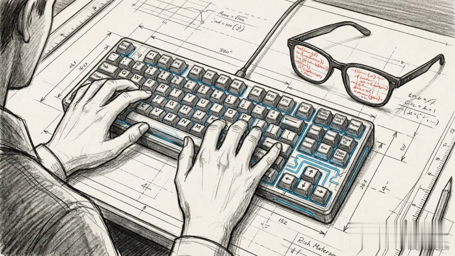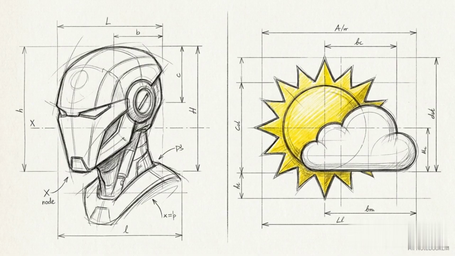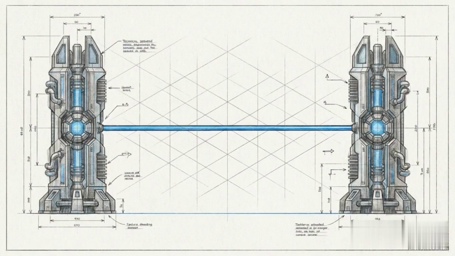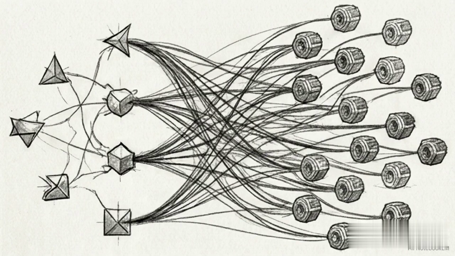Connecting that intelligence to the world has traditionally required bespoke code. To link a LangChain agent to a specific weather API, a developer had to hard code a custom one-off integration. While manageable for a single tool, the complexity explodes as you add frameworks. 5 different agent frameworks attempting to access 50 different tools creates a massive structural hurdle.